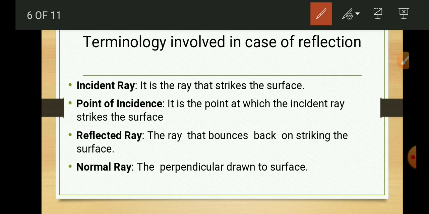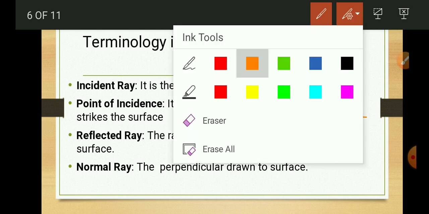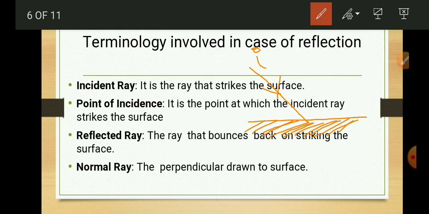It is the ray that strikes the surface. For example, this is the surface, a smooth, polished surface. The incident ray is the ray that strikes the surface. So, this ray which strikes this surface is called the incident ray. Next is the point of incidence. The point at which the incident ray strikes the surface is called the point of incidence. So, this is the point of incidence at which this incident ray strikes this particular surface.